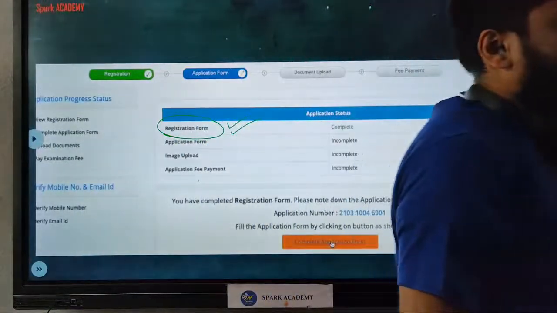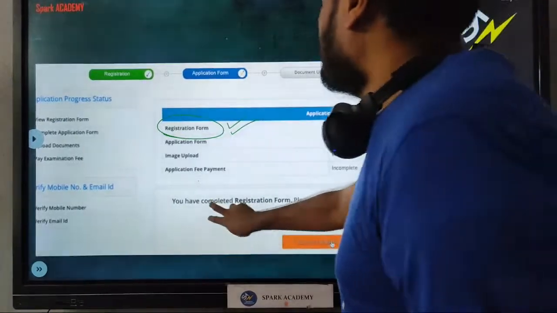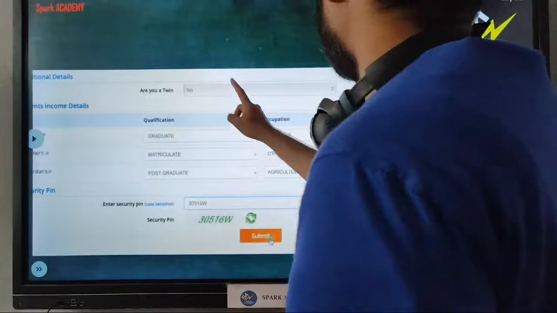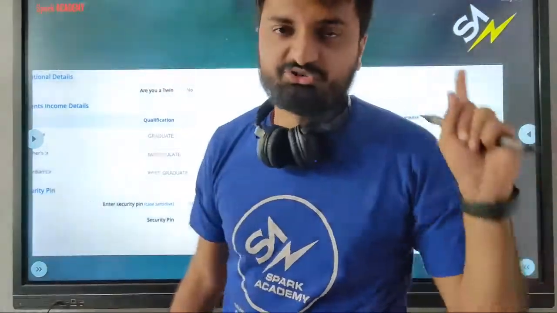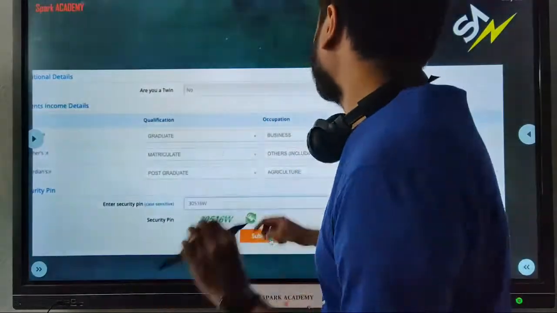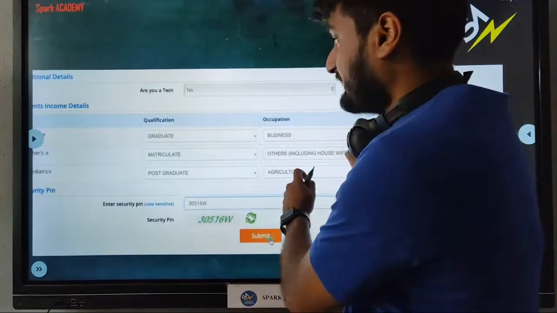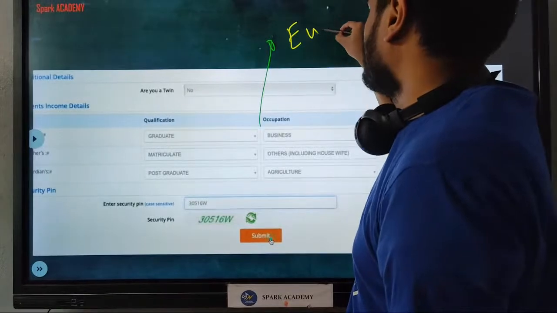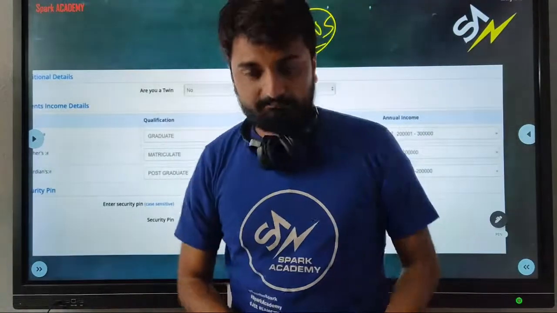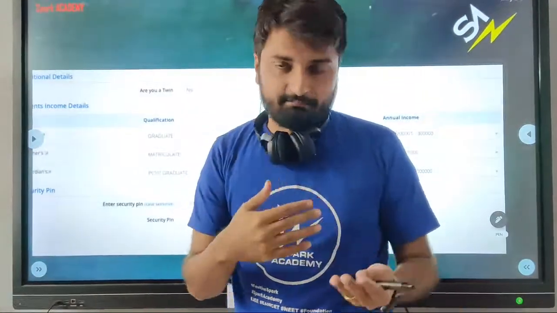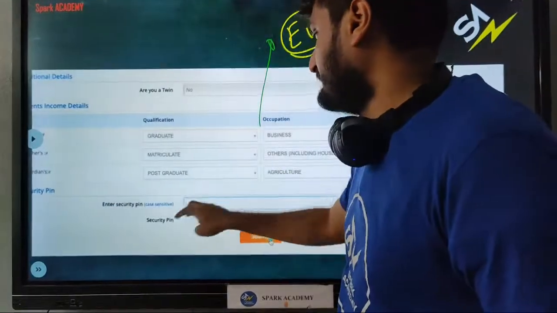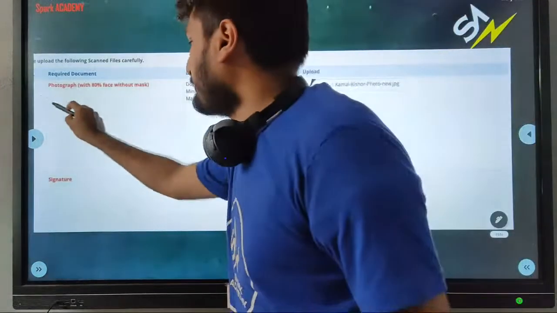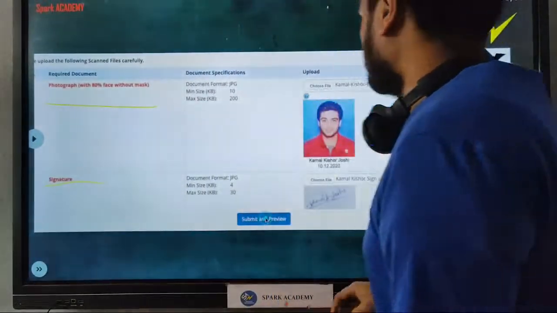The next step which you need to do is the application form. In the application form, you need to mention your parents' income details. This is for EWS students especially. Mention clearly what is your annual income. Depending on this only, you are eligible for EWS reservation, and also OBC creamy, non-creamy layer. So fill it up carefully, put in the security pin, and then comes your photograph as well as signature.